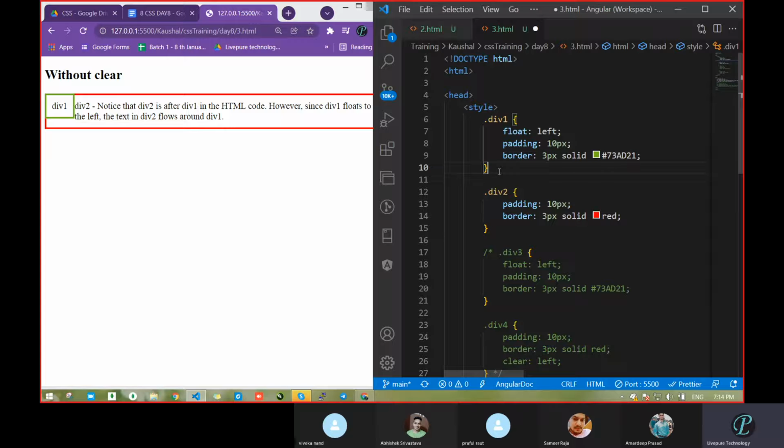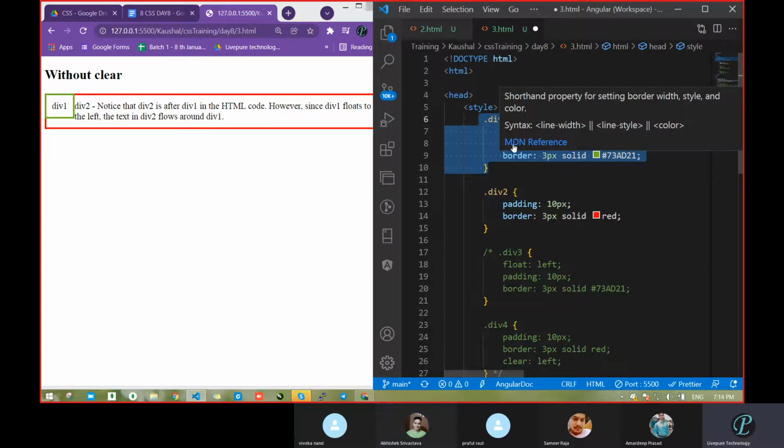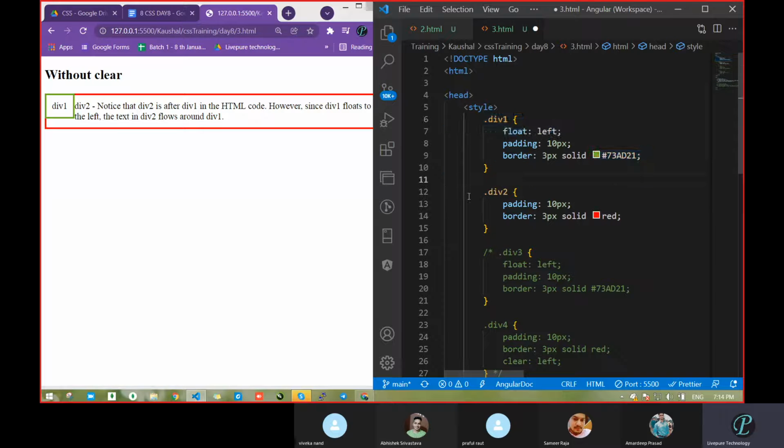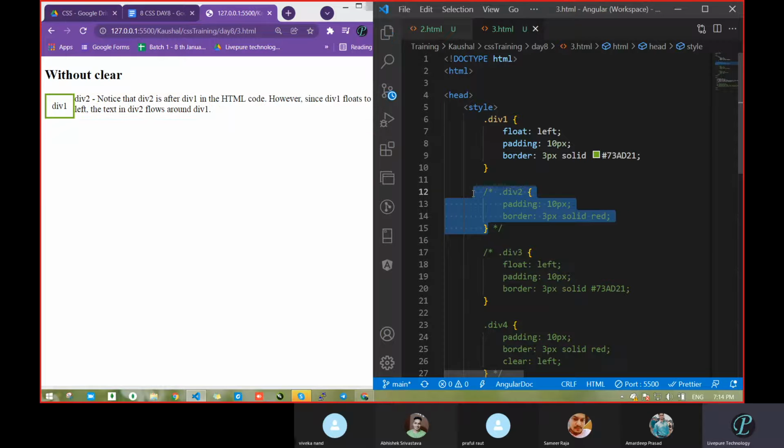Is anyone having any issue in this one? In this section, div1, any doubt how all these are working? No, sir. No issue. Okay. So float we have taken left. Do one thing. First comment this. Let's see this also, and now save. What we got is div1 content on the left side.